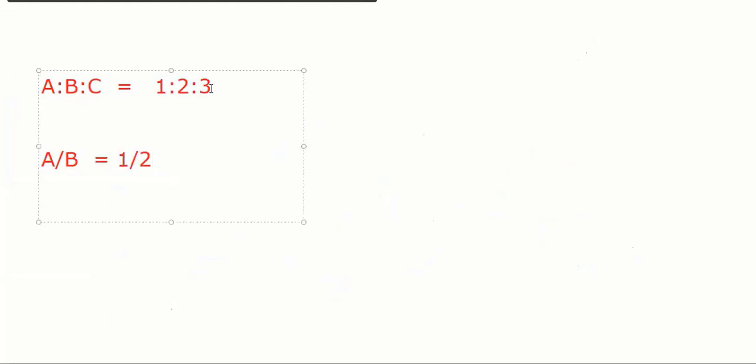Shubhi, look, and everybody, if I say A is to B is to C is 1 is to 2 is to 3. Answer me what I am going to ask you now. This will clarify your doubt. What is A is to B then? What is A by B? 1/2. Where did 3 go? That is the third ratio, and that's exactly the question you asked. What will B by C be? 2/3. Where did the first go? Correct? This is what we did. Or if I ask A by C, what will it be? 1/3. Correct?